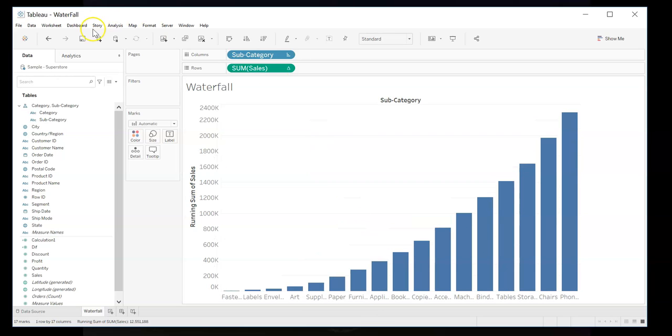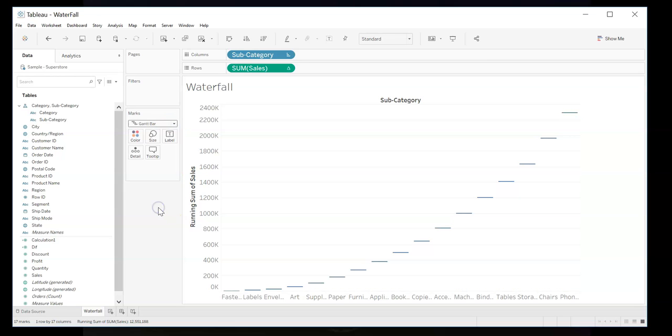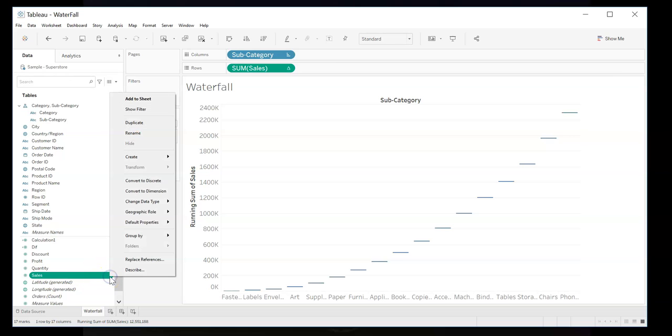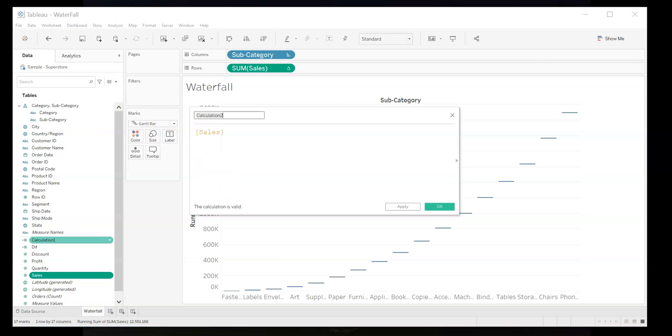Now running total. Cute little Gantt things, looking kind of cool. Do the calculated field.